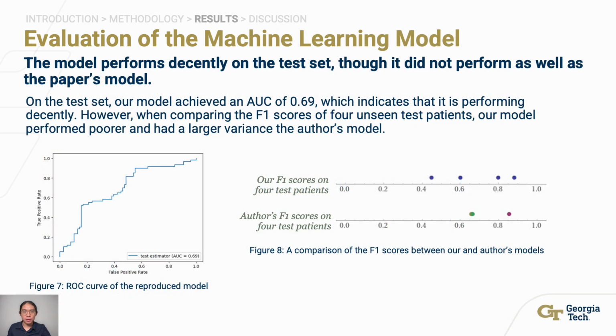For the machine learning model, it performed decently on the test set, even though it did not perform as well as the paper's model. On the test set, our model achieved an AUC of 0.69, which indicates that it is performing relatively decently. But when comparing the F1 scores of 4 unseen test patients, our model performed poorer and had a larger variance than the author's model.